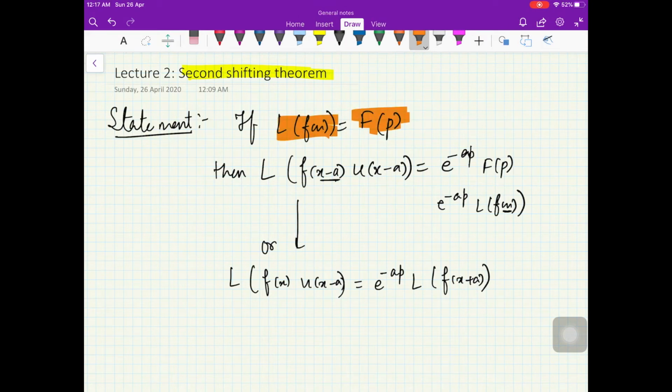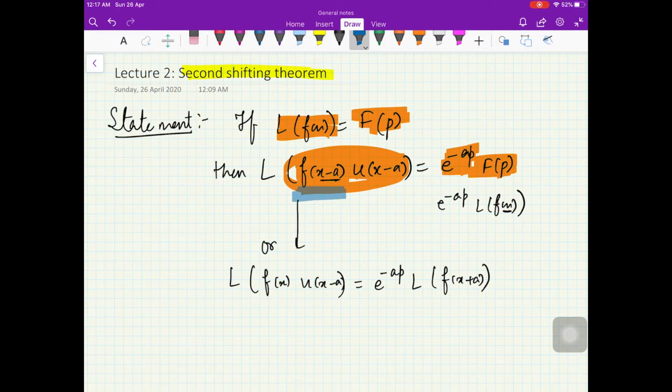The statement says that suppose you have a function whose Laplace transform you know. Now you want to know the Laplace transform of the function f of x minus a into the unit step function with discontinuity at a. It turns out the Laplace transform of this particular function is e raised to power minus ap into the Laplace transform of f of x.